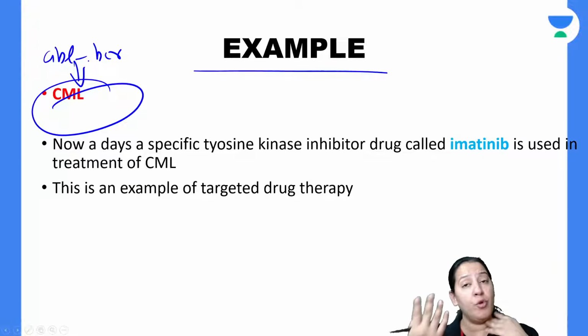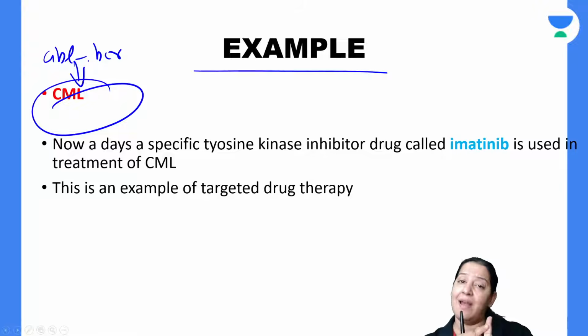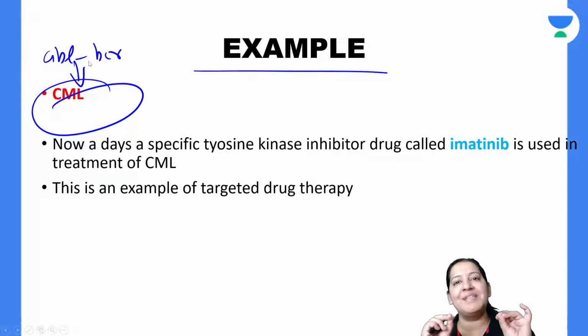In RAS, I have told you many cancers. KRAS के अलग हैं, NRAS के अलग हैं, HRAS के अलग हैं. There are many cancers. But ABL BCR mutation leads only to CML. Everyone give me a thumbs up.